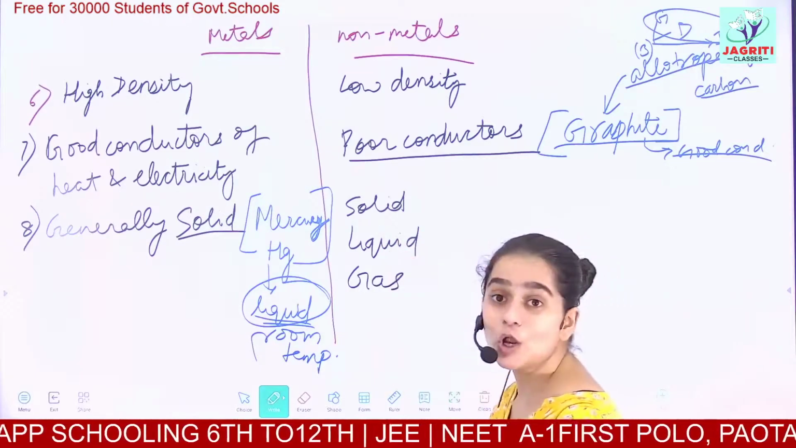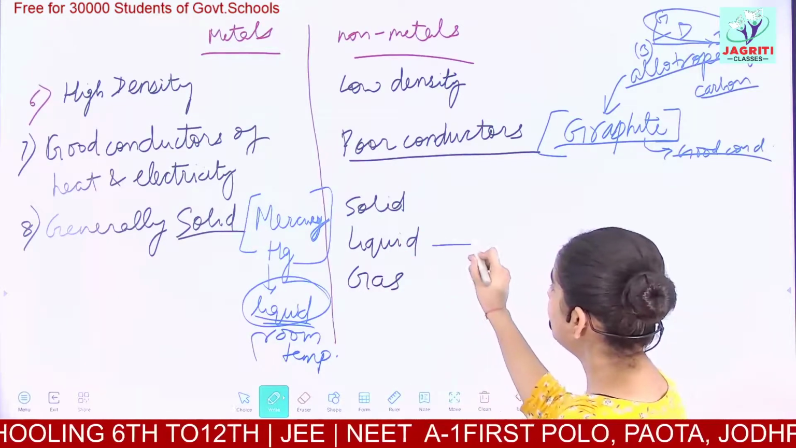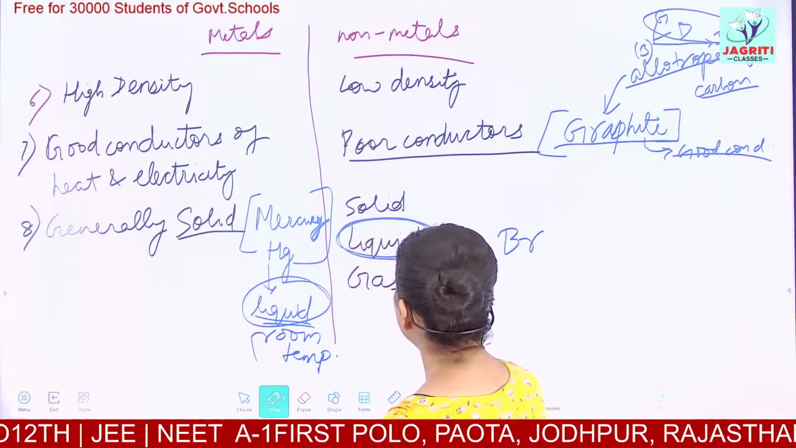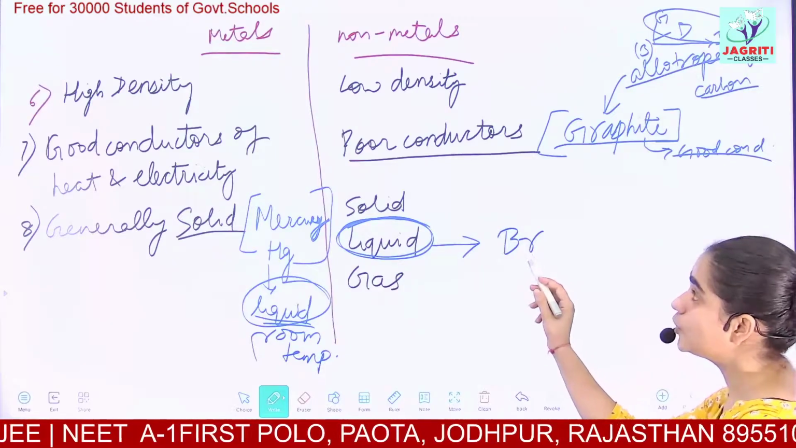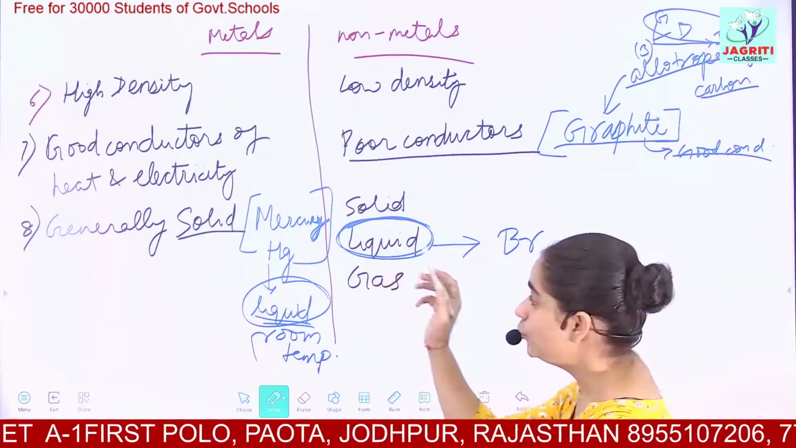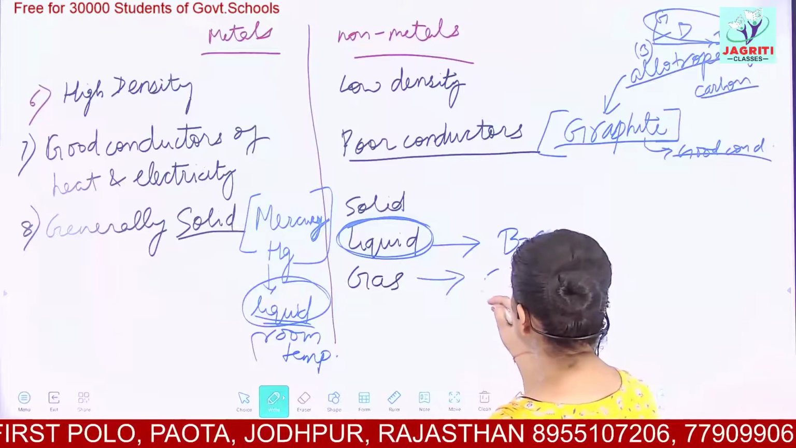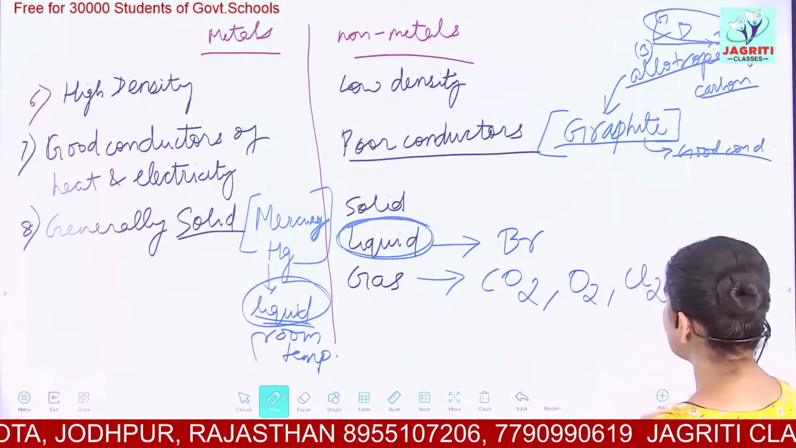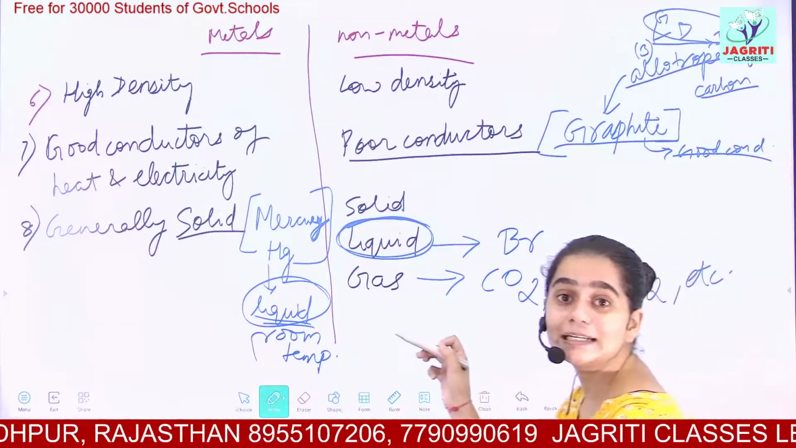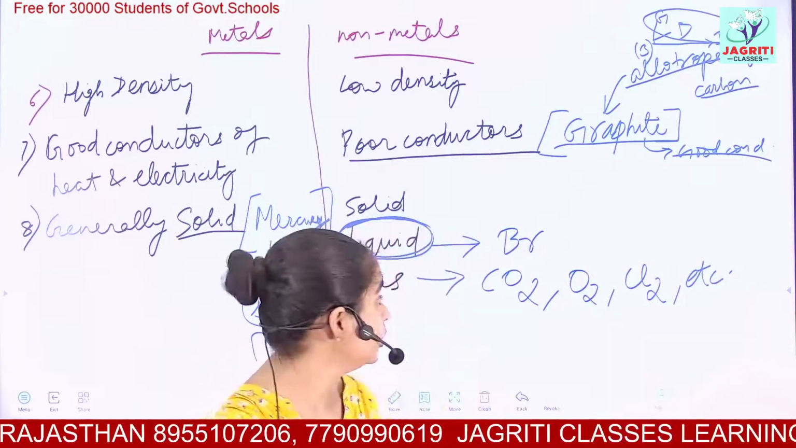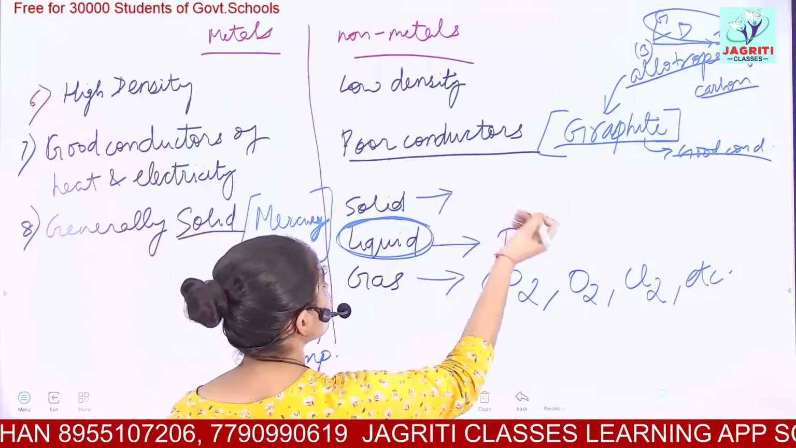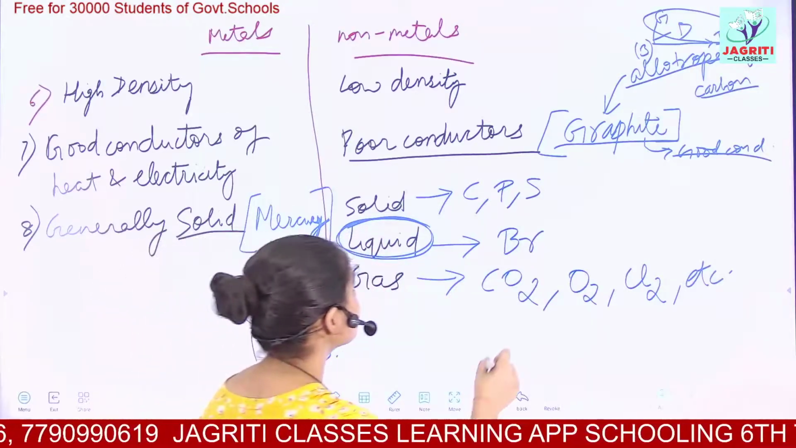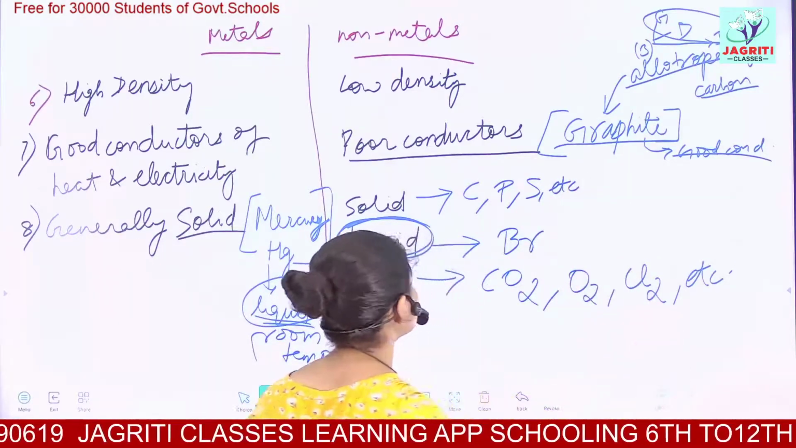Non-metals exist as solid, liquid and gas. Remember one non-metal, that is bromine. Only bromine is liquid at room temperature. Bromine is a non-metal which is liquid at room temperature. For the gases, you can have carbon dioxide, oxygen, chlorine exists as a gas. So these are the non-metals which are in gaseous state at room temperatures. And for the solid state, you can have carbon, phosphorus, sulfur, etc. So these are the non-metals which exist in solid state.